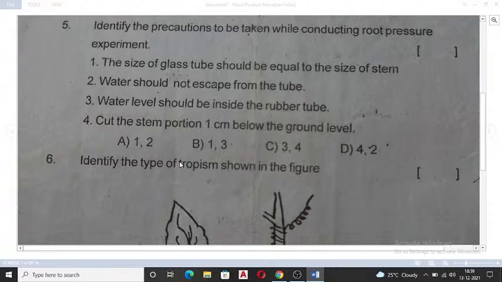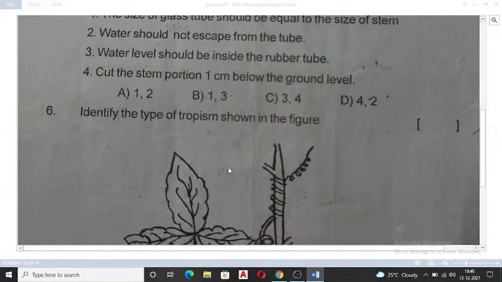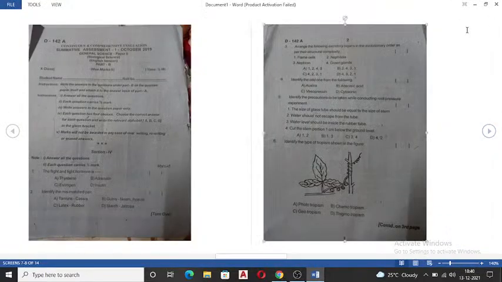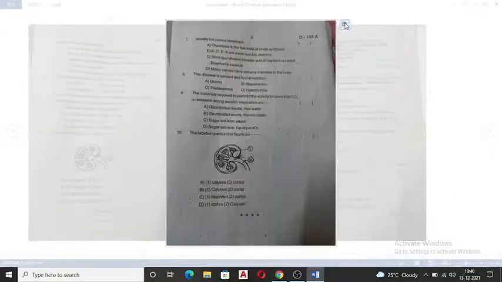And then pour some water in the glass tube until the water level can be seen above the rubber tube. But here it is seen inside the rubber tube. So 3 will not be, so option A, 1 and 2. Water should not escape the tube, because the more water released by root pressure can increase from level M1 to M2, or else you cannot see the level if the water is escaping from the tube. So options 1 and 2 are right. Exactly. So you should be very, very careful while giving the answers.